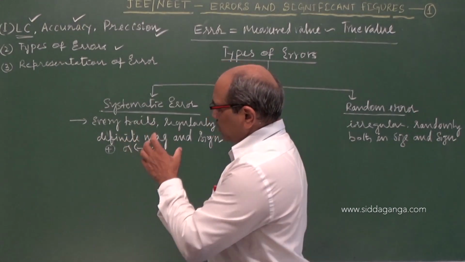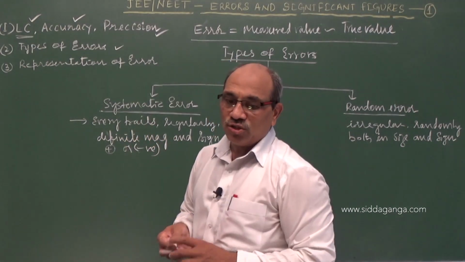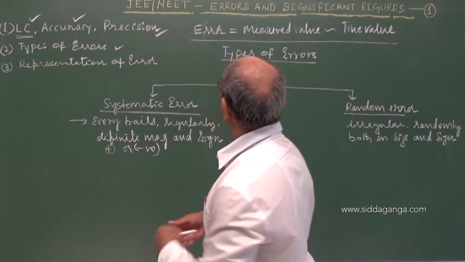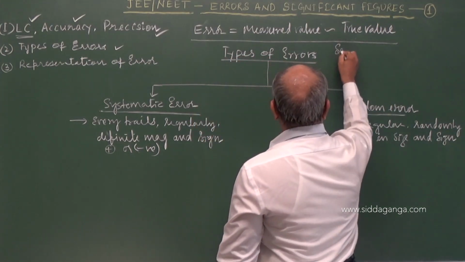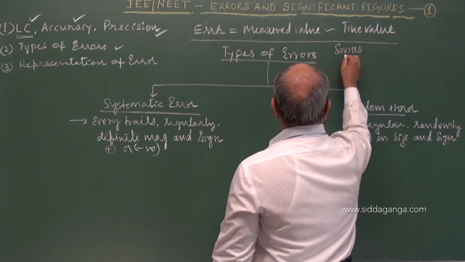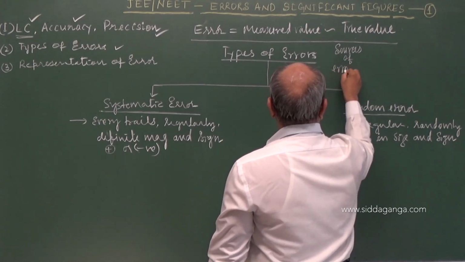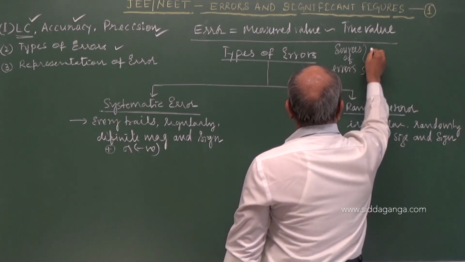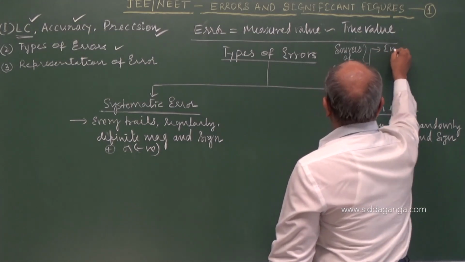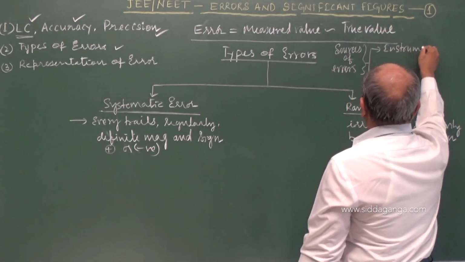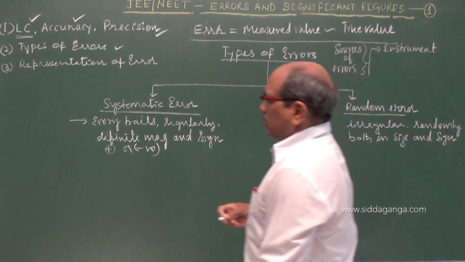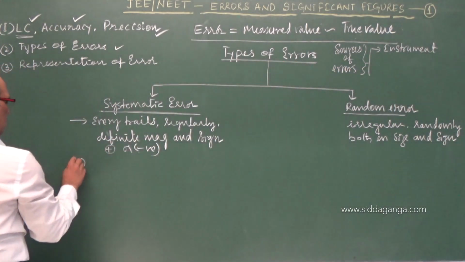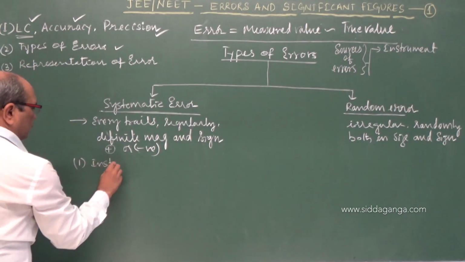Systematic error can be understood once you know the sources of errors. The sources of errors: this may be coming from the instrument. If I write here, the cause is instrumental error.